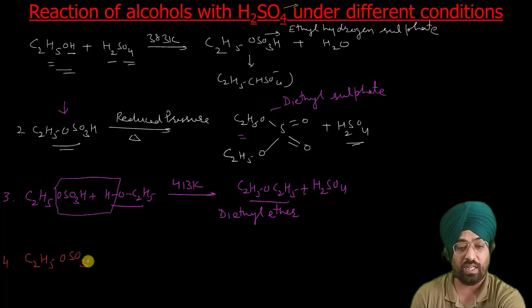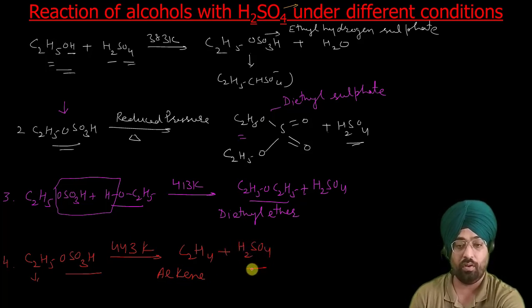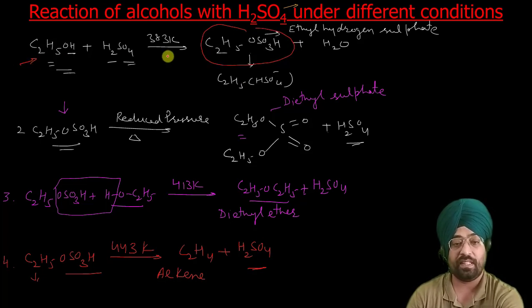Similarly, if you heat it under harsher conditions, C2H5OSO3H at 443 Kelvin, a hydrogen from the alkyl chain and the OSO3H leave, and you get C2H4, your alkene, plus H2SO4. So ethyl hydrogen sulfate, formed by the reaction of ethanol with sulfuric acid at 383 Kelvin, undergoes a number of reactions.